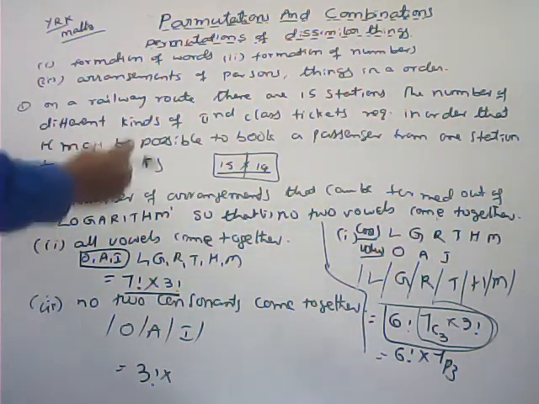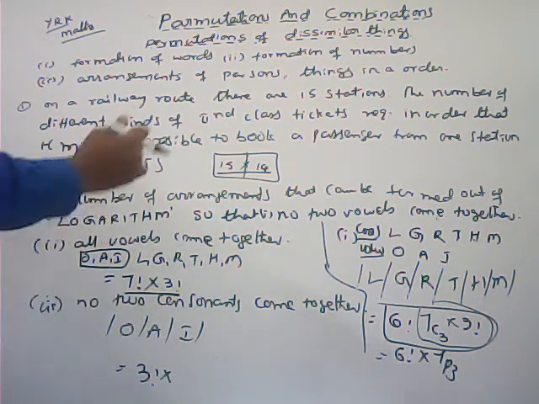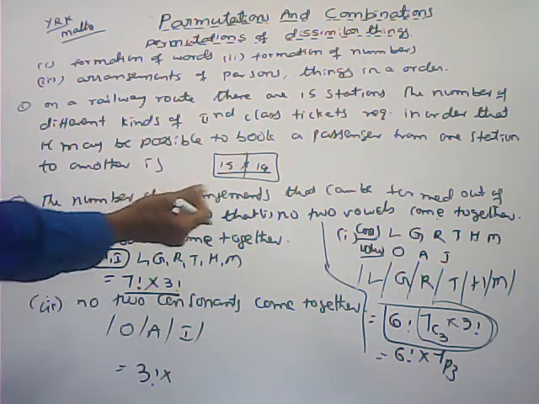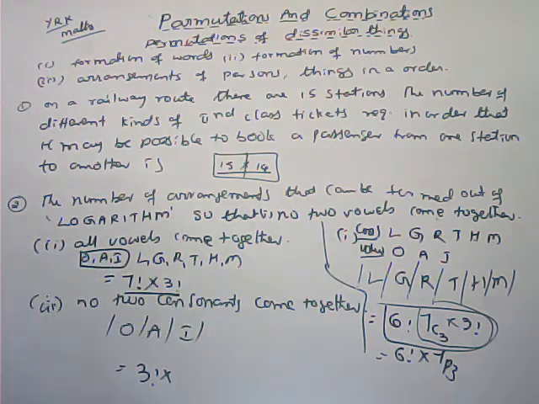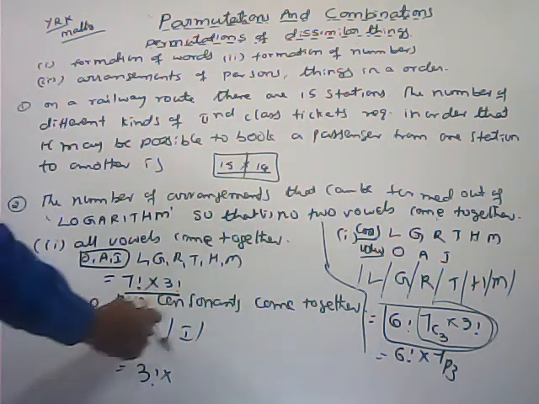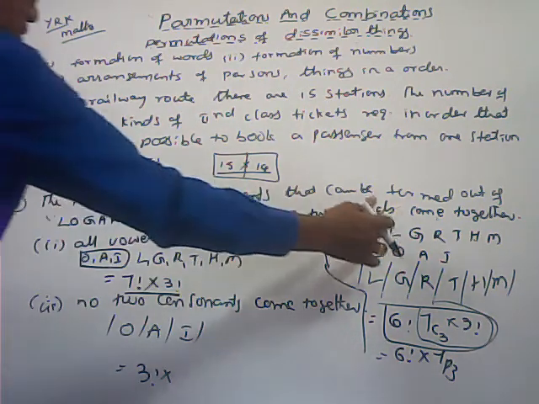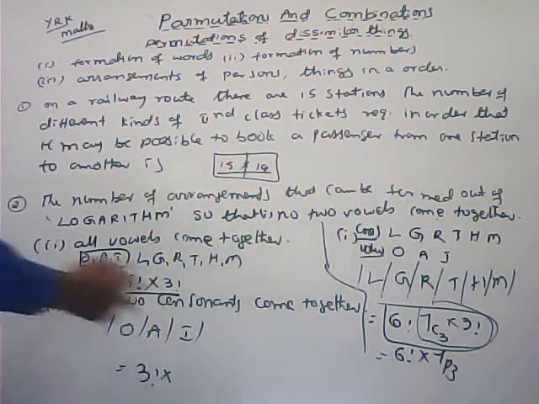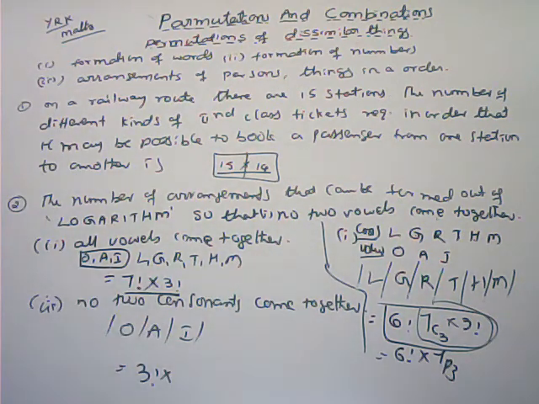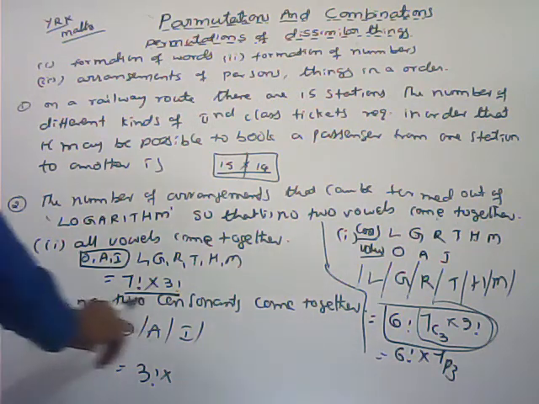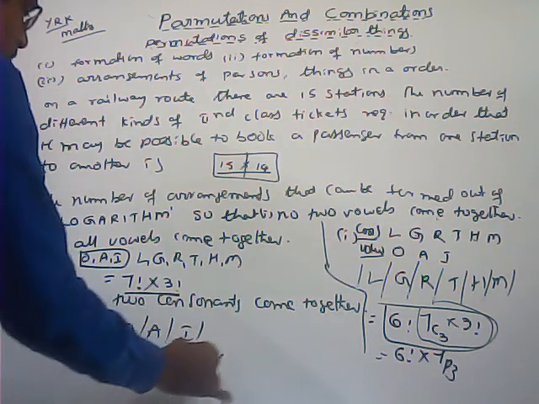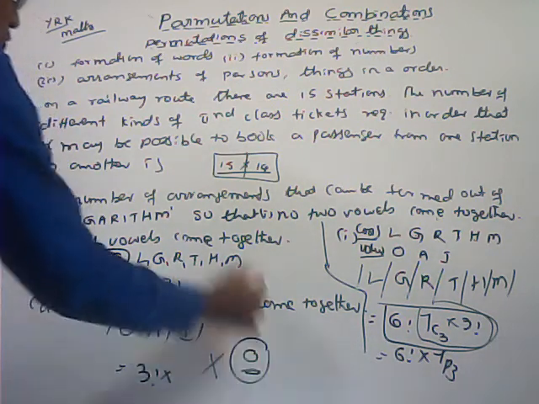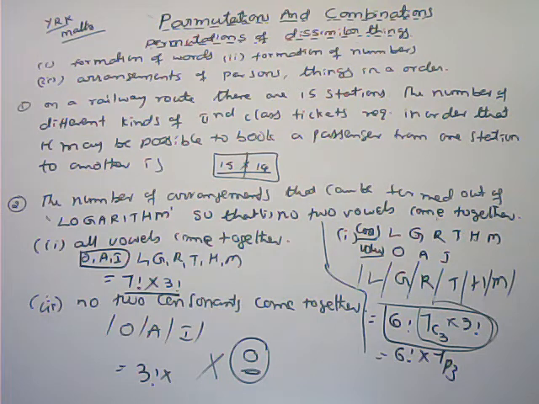The total objects, here 4 gaps are there. Maybe if the consonants were less than or equal to 4, then only it is possible to arrange them in the gaps. But here the number of objects is more than these gaps. Here 6 consonants are there, but only 4 gaps are there. So that is not possible to arrange 6 consonants in that 4 gaps. So the number of arrangements is equal to 0, not possible to arrange in that condition.